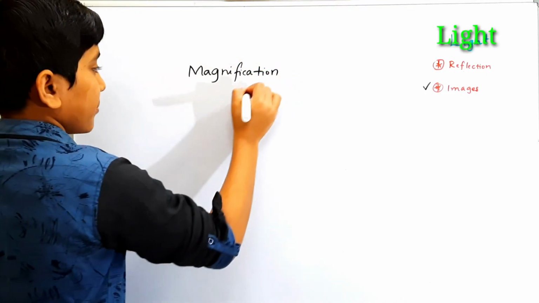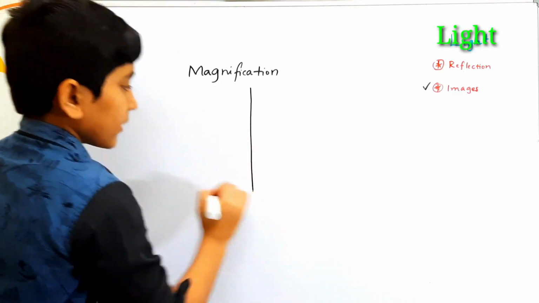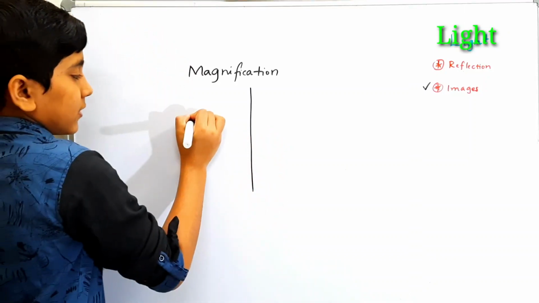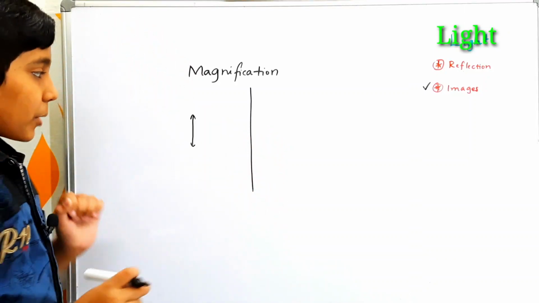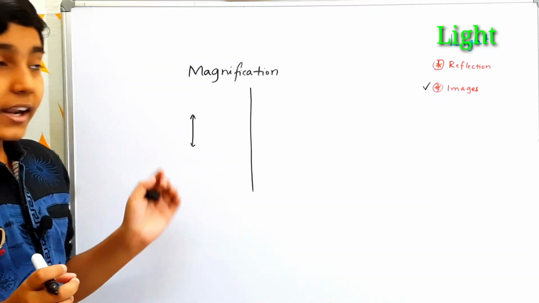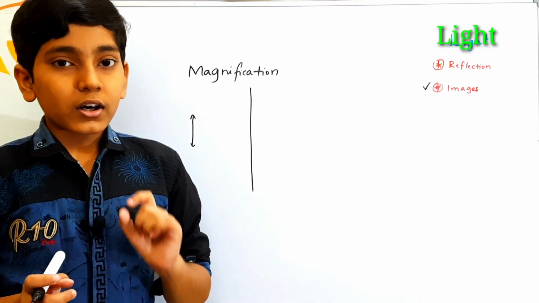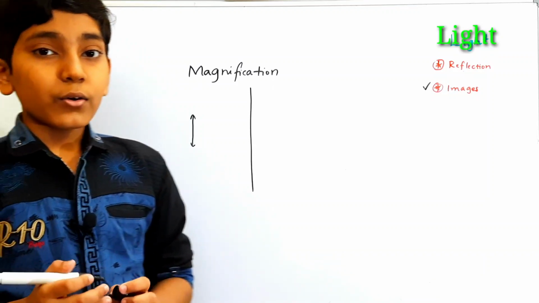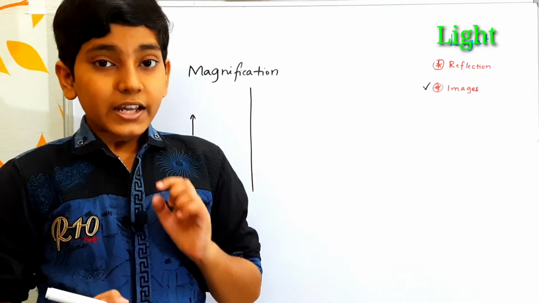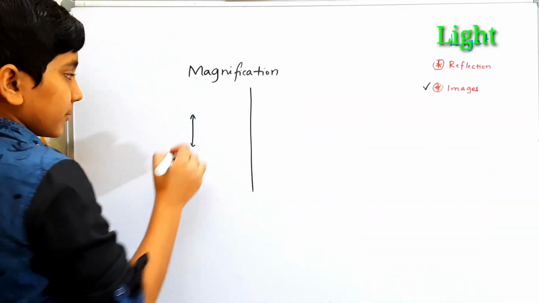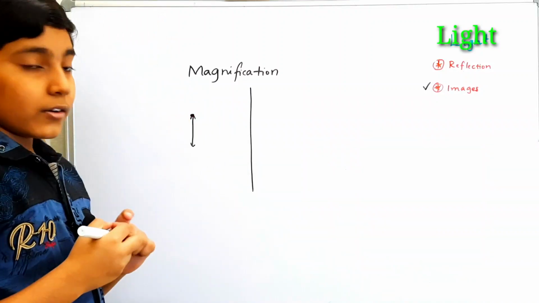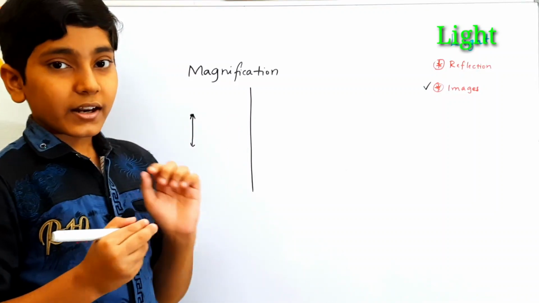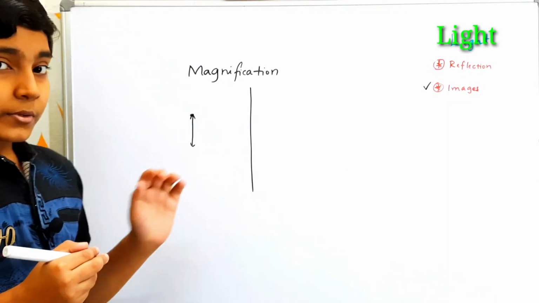Firstly, let's consider a plane mirror. In the previous case, we took the object somewhat like this. Let's take the same object and look at how the image is formed. In the previous case, we saw that at the top, one ray goes perpendicular towards the plane mirror and another ray goes to the bottom.